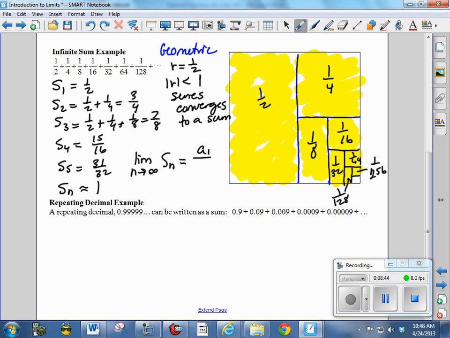Hopefully that looks familiar. And a sub 1 is 1/2. r is 1/2. So we say 1/2 over 1/2, which is 1. So we say the sum is 1 as we add an infinite number of terms. So we've done this, even though it sounds kind of weird that it equals 1, it equals 1.